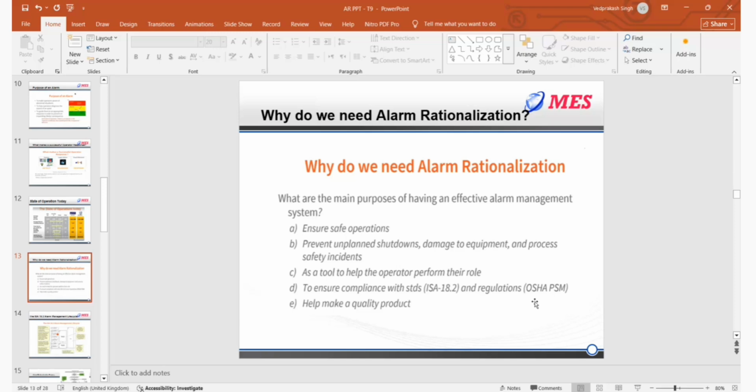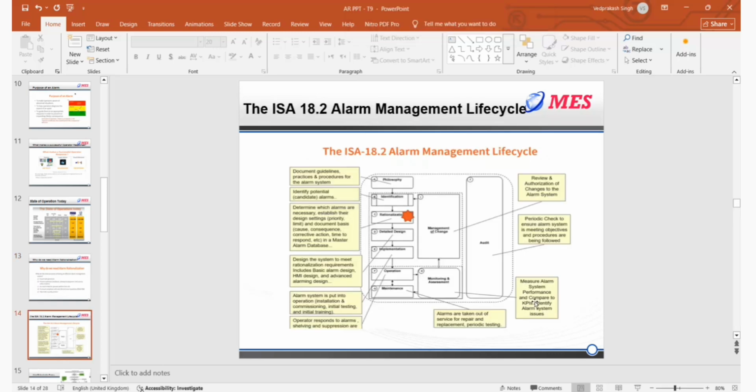He performs the role as per the definition, as per the alarm philosophy, and of course we need to follow the AGES as well as ISA 18.2. And of course, our intention is also to ensure quality product. If you see this flow chart, this is a complete flow chart of the complete life cycle of alarm management.